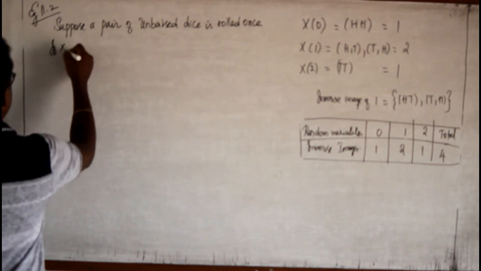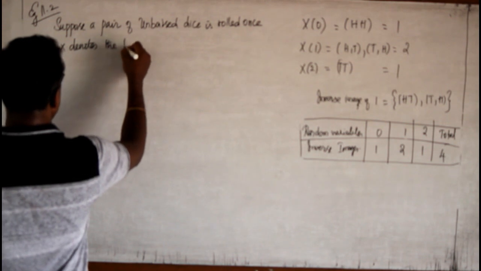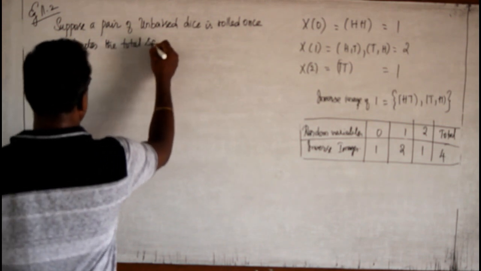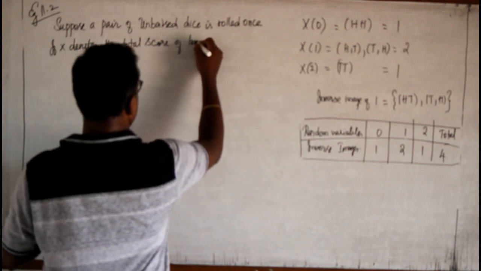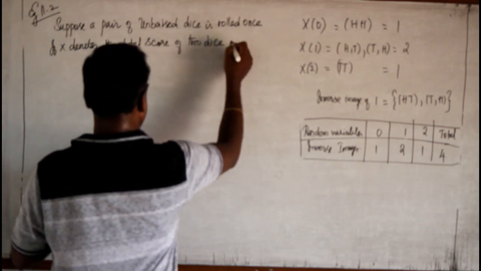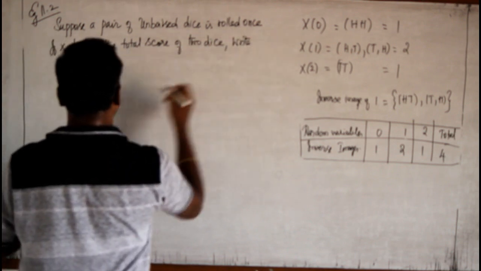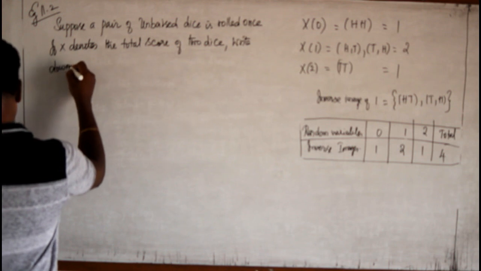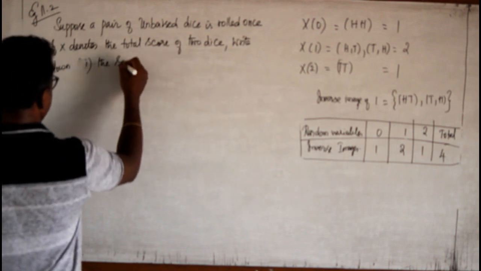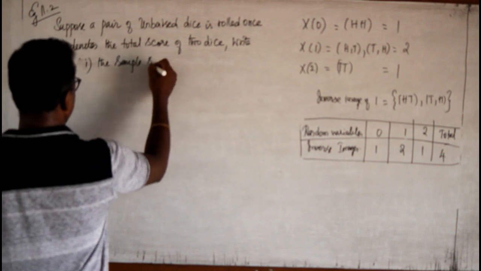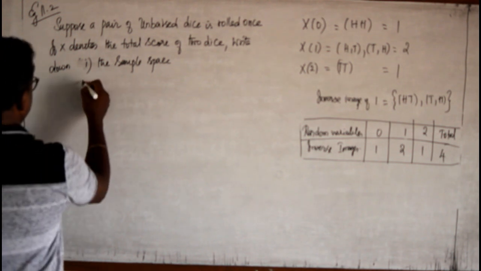If X denotes the total score of 2 dice, write down first question, the sample space. The values taken by the random variable.